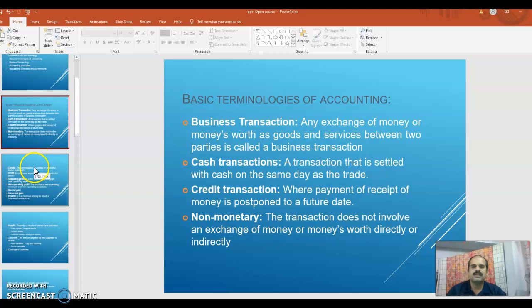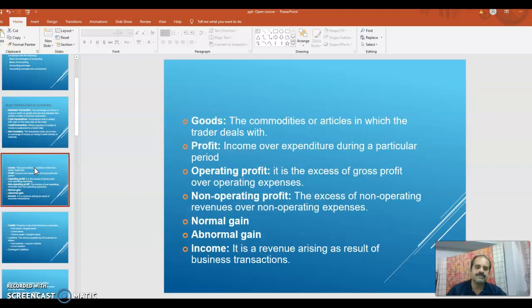Okay, then the next term commonly used in accounting is goods. What are goods? The commodities or articles in which the trader deals. A particular trader or businessman deals with certain commodities, articles or products that are called goods.